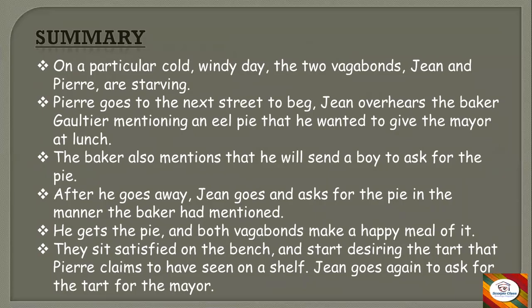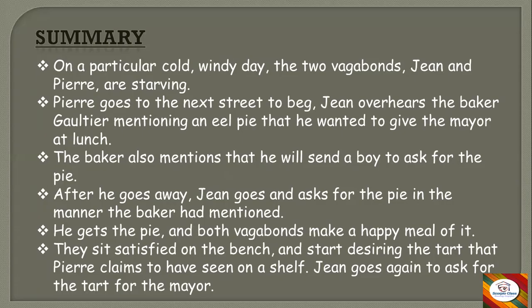So Perry goes to the next street. He starts begging. He goes to Gaultier's baker shop. Now he asks them to give him something, but there's nothing, and they slam and close the door. But there Jean overhears, meaning he could hear from outside the door what conversation is going on between the baker and his wife. He hears him mentioning an eel pie which was prepared, which was baked, and he wanted to give this to the mayor at lunch as a treat, and he wanted to have that lunch along with the mayor. So this conversation of Gaultier and his wife was heard by Jean.